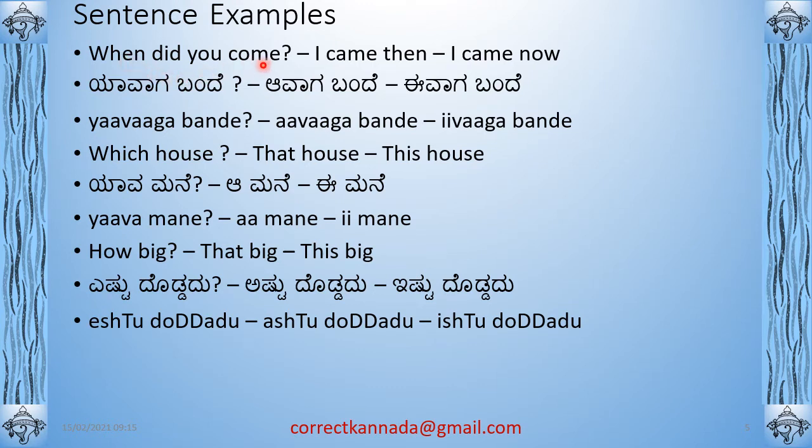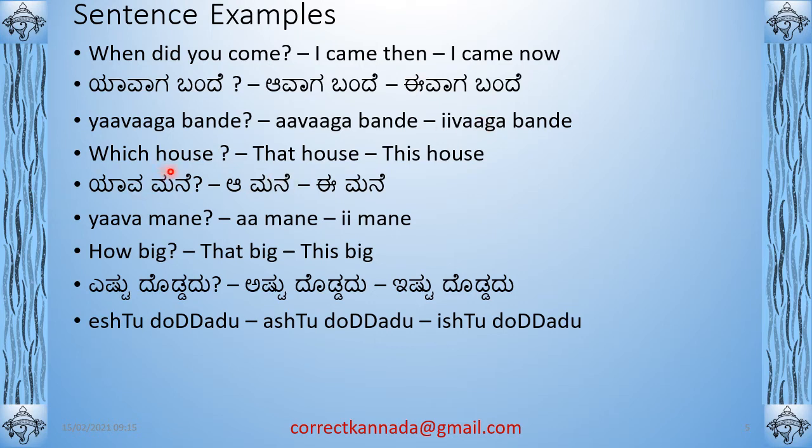When did you come? I came then. I came now. So: Yavaga bande, avaga bande, ivaga bande. Yavaga bande means when did you come? As you know, bande, past tense, is the same for first person and second person. So one person is asking the question, Yavaga bande. He says, Avaga bande, I came then. Ivaga bande, I came just now. So Yavaga, Avaga, Ivaga. That's your triplet already.